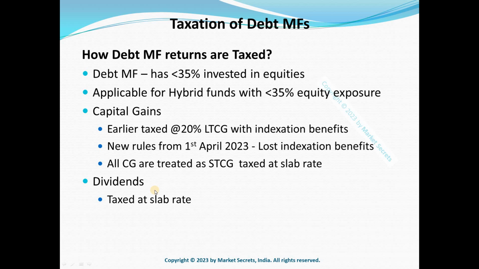But if you go the dividend route, every year you need to submit the relevant tax documents as well. So your taxation every year will get complicated. That's why it's always better to go with growth funds than dividend funds. So this is how the taxation for debt mutual funds works for both the capital gains and dividend parts.